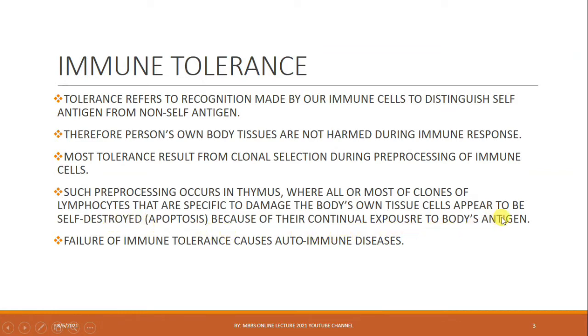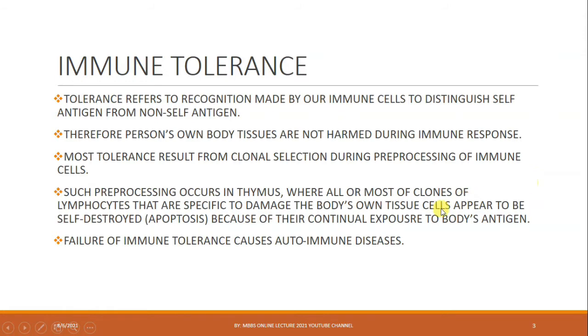So what happens in the thymus? The thymus tissue exposes foreign and the body's antigens to these newly formed and developed cells, those are T lymphocytes or B lymphocytes.